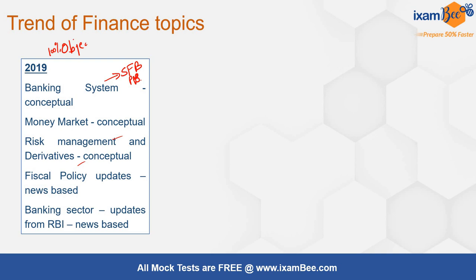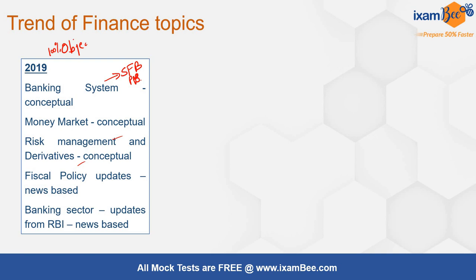In the ESI paper, in fact, the percentage of questions coming from the dynamic aspect is very, very high, almost touching 90 to 100% in ESI. In finance, this variation happens. Sometimes there is 50%, 60%, sometimes even 30-40%. However, there are definitely questions inspired from the news. Some can be directly news based, some can be conceptual questions, but they are inspired from the news that is relevant.